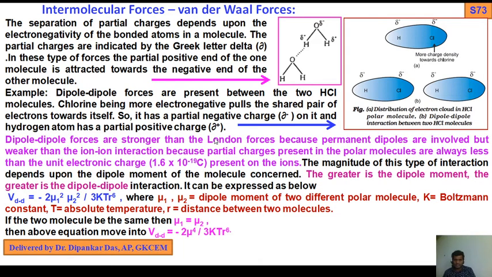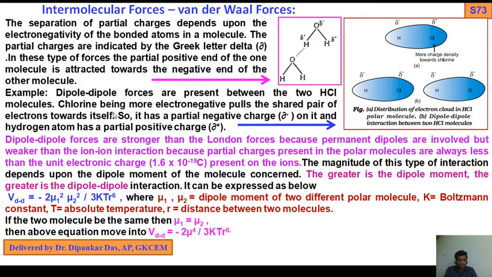As I told you already, being more electronegative, chlorine attracts the shared pair electron cloud towards itself to a greater extent, resulting in the development of partial negative charge on the chlorine atom. Whereas hydrogen, being less electronegative than chlorine, possesses partial delta positive charge. Due to the development of these two different poles, there are dipole interactions. That's why it is known as dipole interactions.